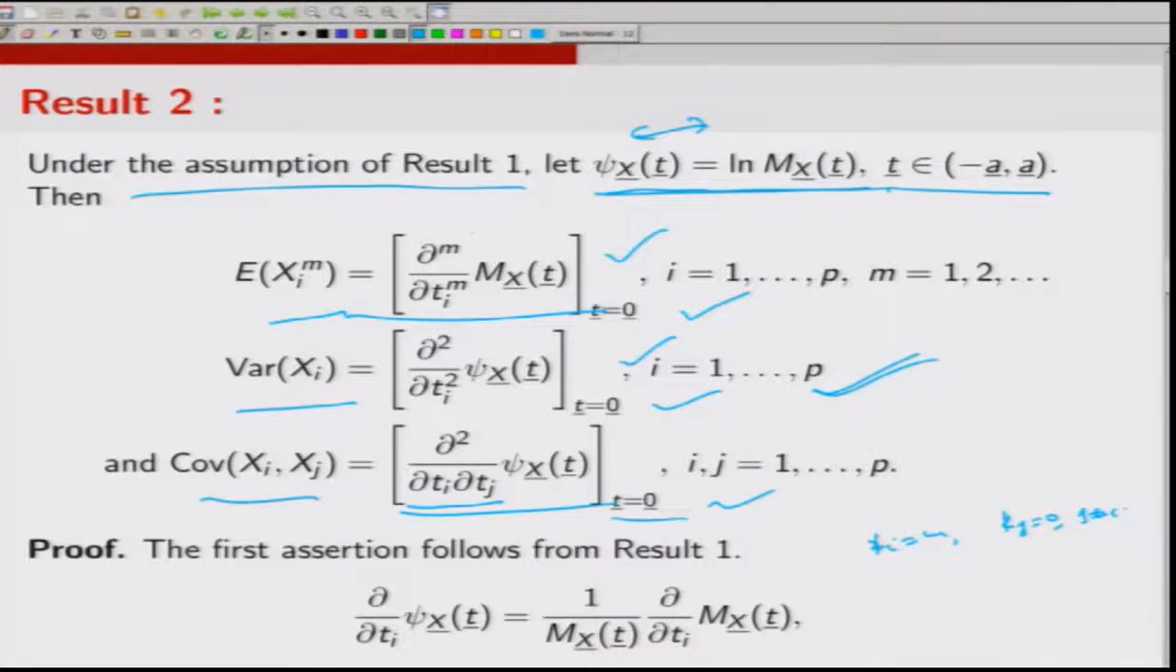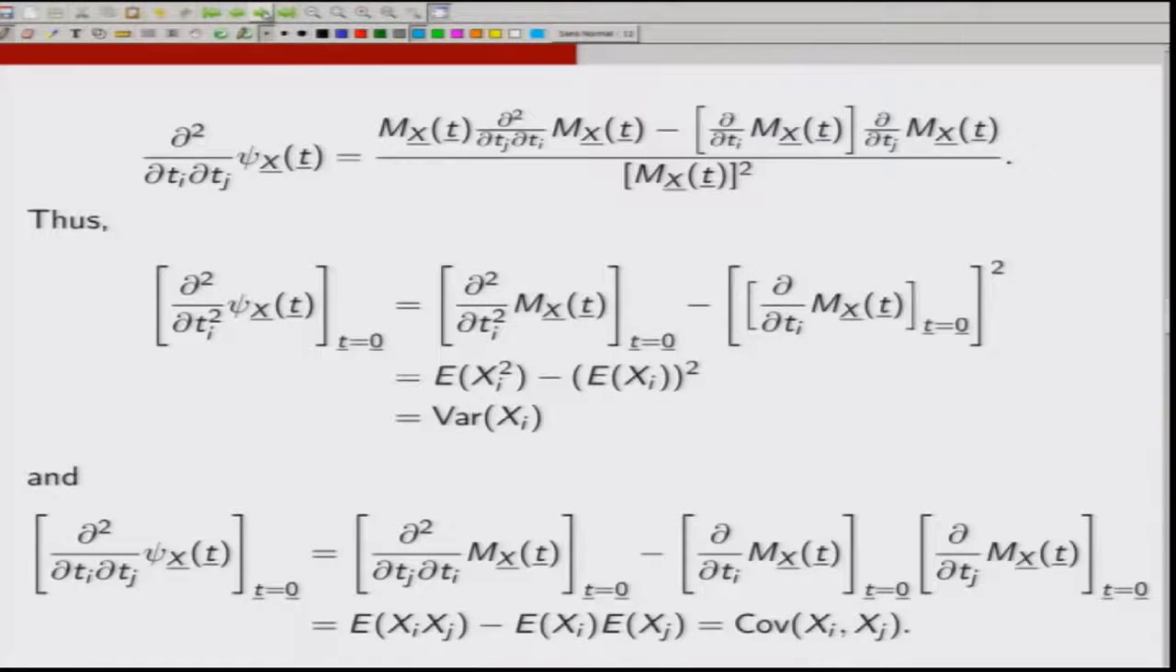Now, let us look at the second assertion. So, I first differentiate with respect to Ti. psi x(t) was log of Mx(t). So, that is 1 upon Mx(t) times the partial derivative of Mx(t) with respect to Ti. Now, let us differentiate this twice, again with respect to Tj. So, del square by del Ti del Tj. So, that means I have to differentiate this quantity with respect to Tj. Now, if you do that, you get Mx(t) square, Mx(t) del square by del Tj del Ti of Mx(t), then del by del Ti of Mx(t) times the partial derivative of Mx(t) with respect to Tj.